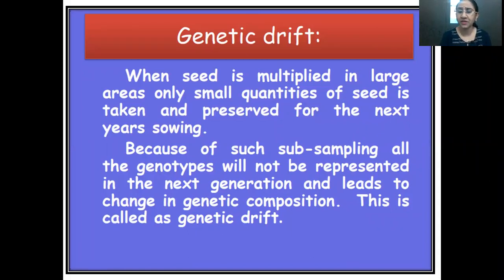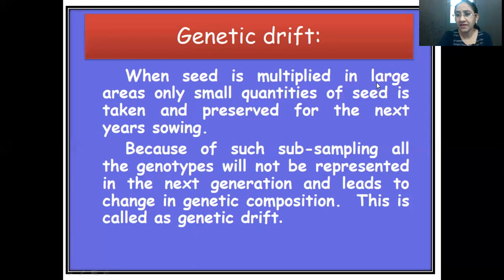We only take something like 100 or 200 seeds, and we suppose that this is a proper representation of that huge population. That is also one of the factors responsible for genetic drift.